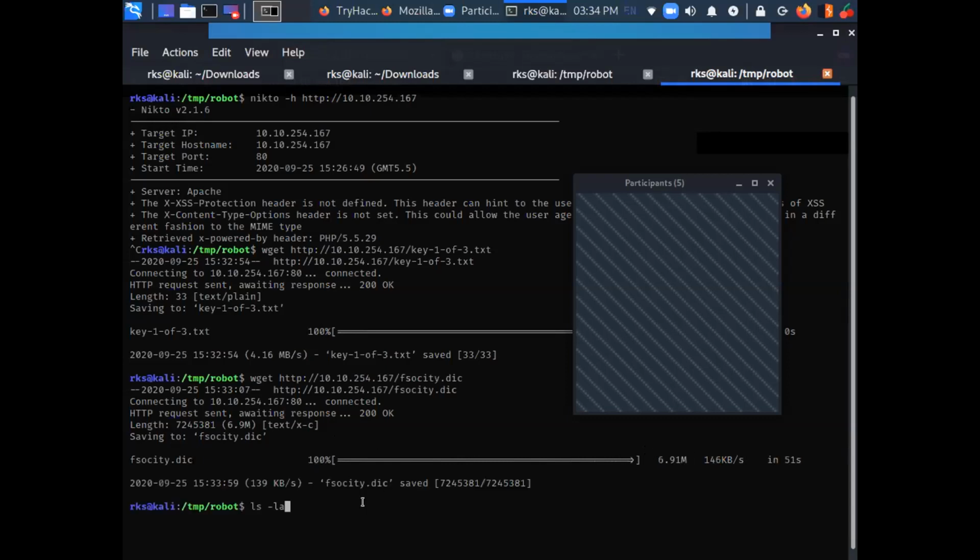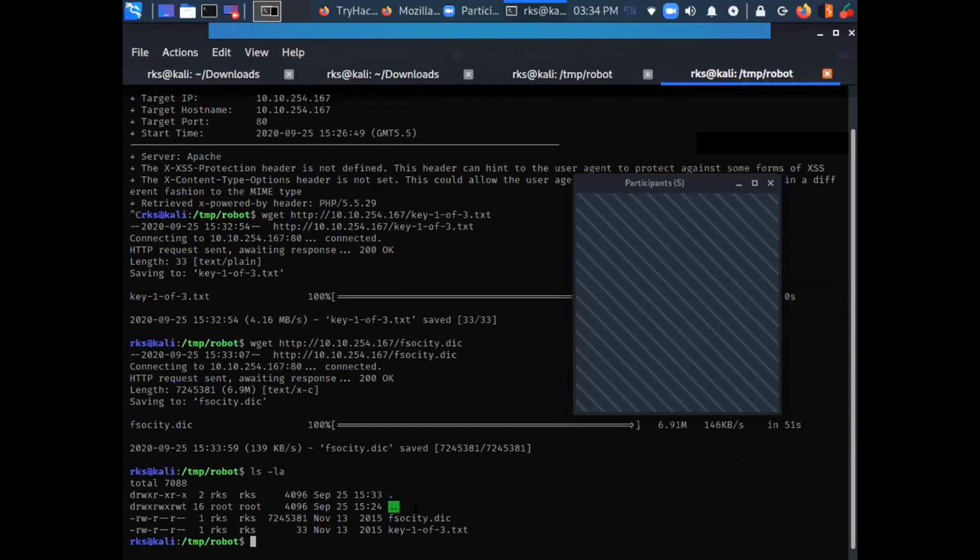Download it. So I have two files over here.